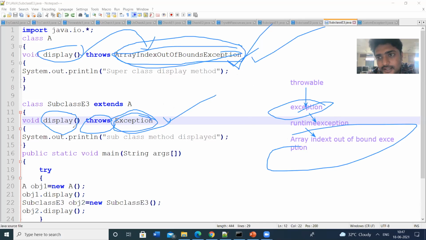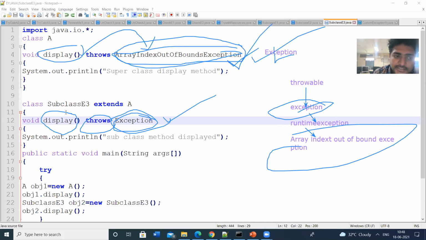If you want to use exceptions in the subclass also, then we have to use the subclass exceptions only. Suppose the program is like this: void display throws Exception. Exception is a superclass for RuntimeException and ArrayIndexOutOfBounds.